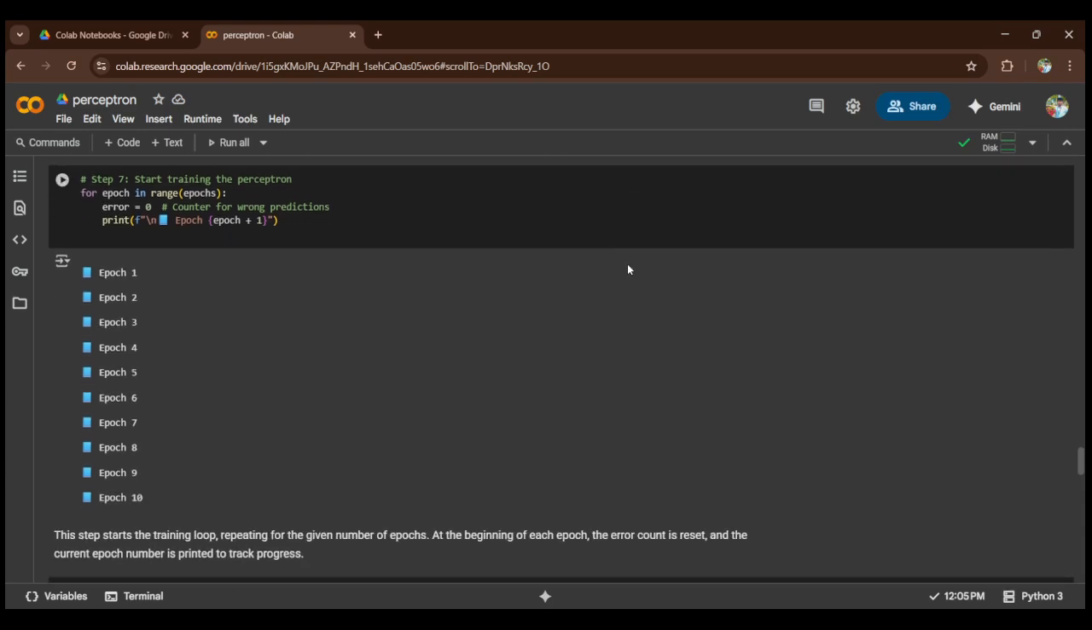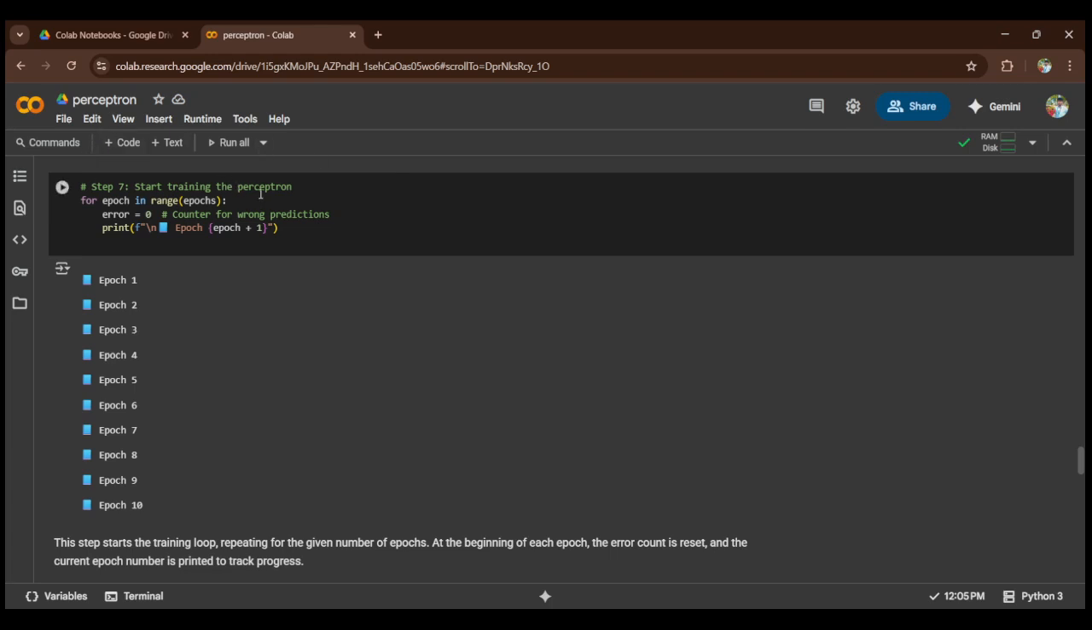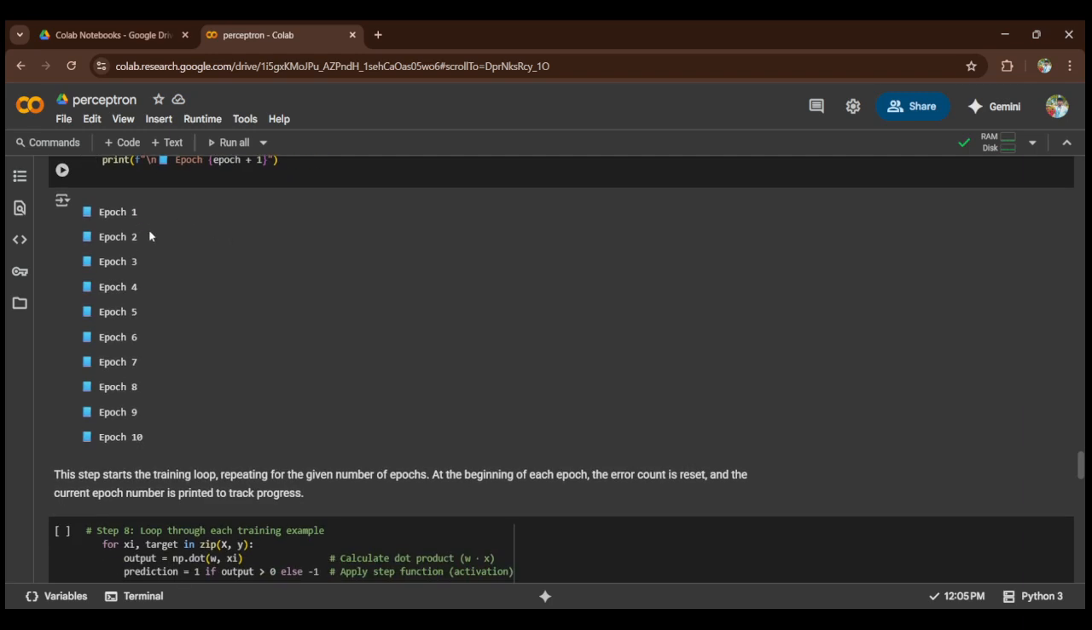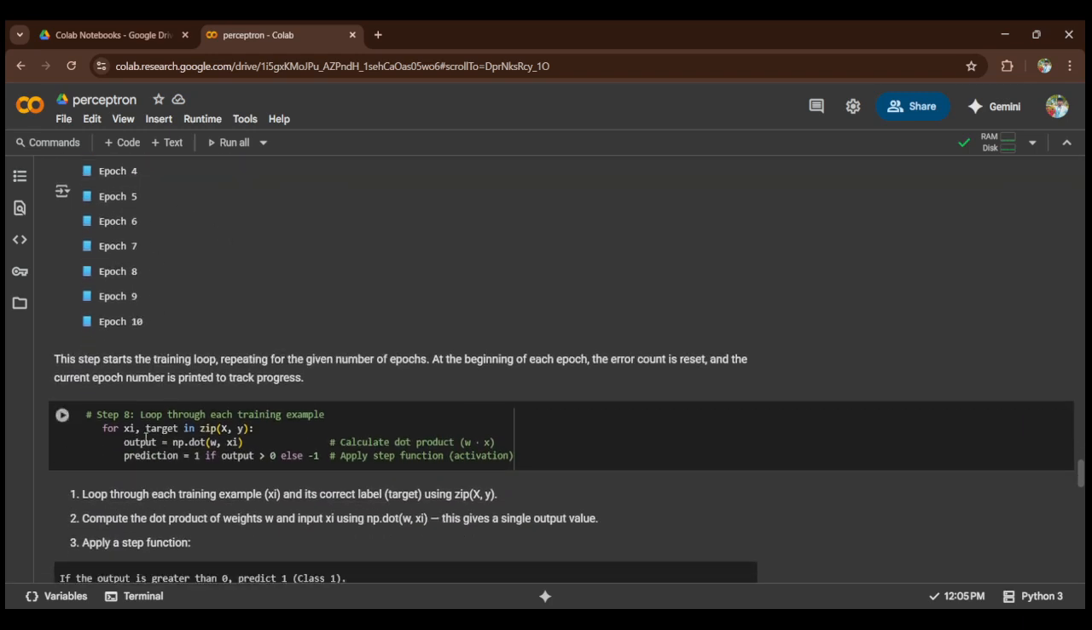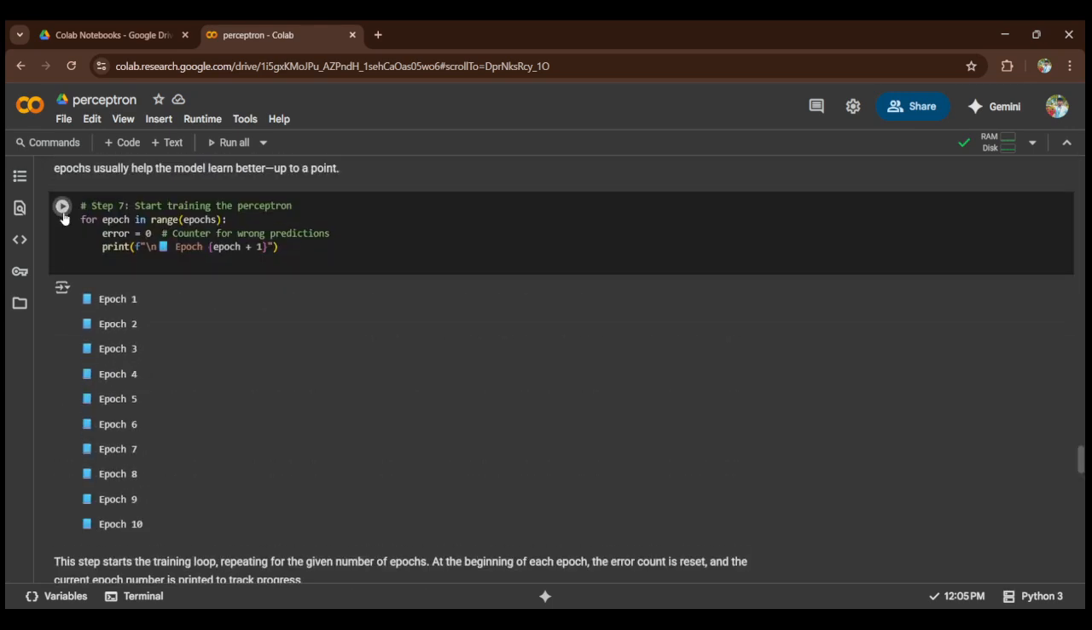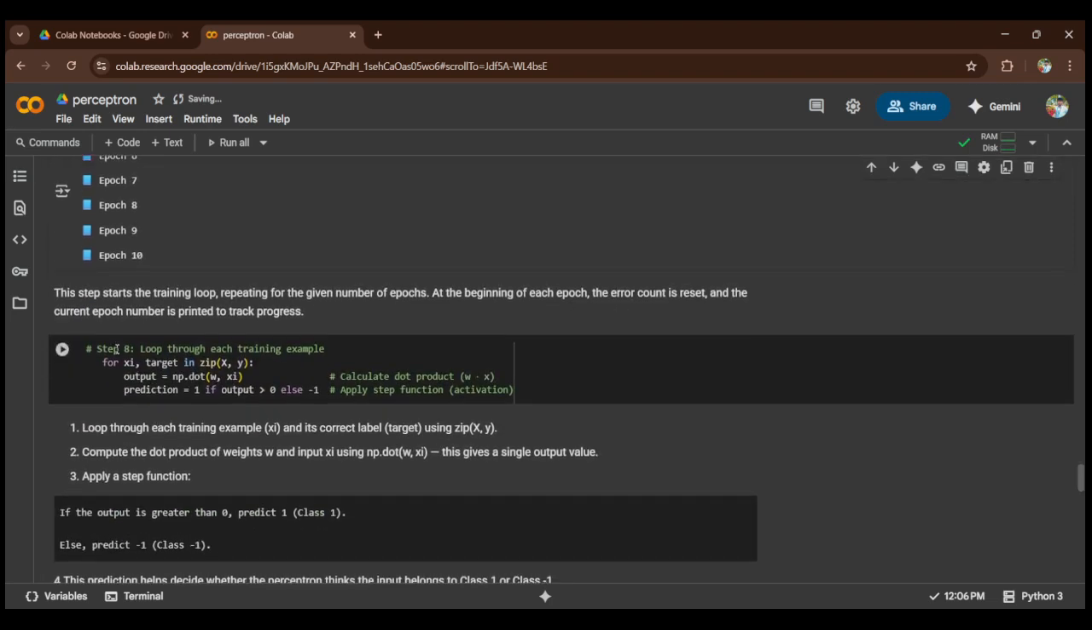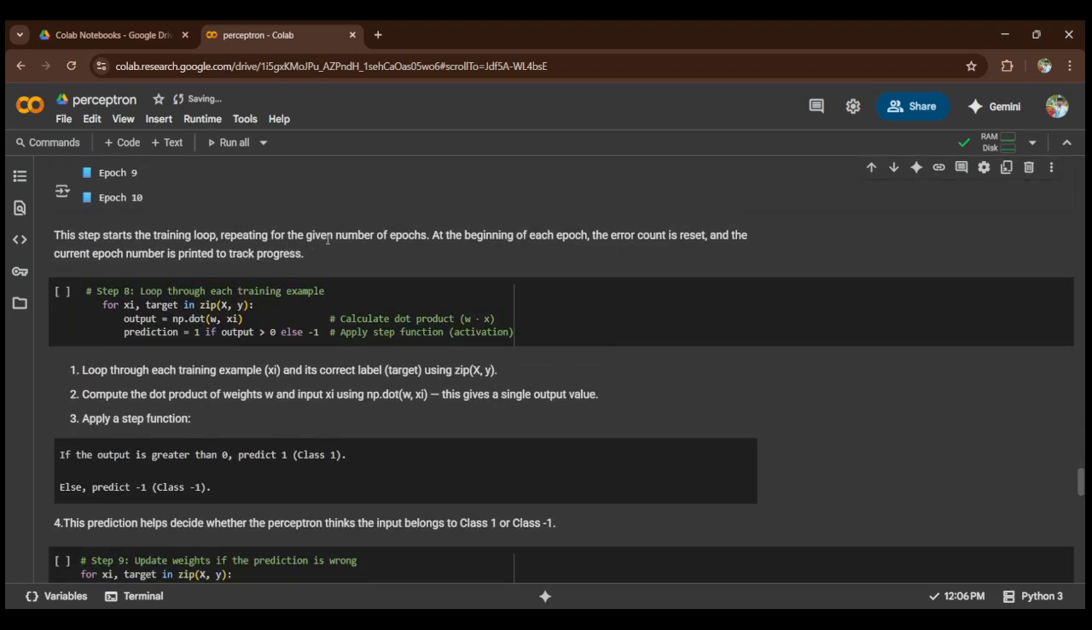Then another step is step 7, starting training the perceptron. For each epoch in the range of epochs, the error count is equal to 0. This line means a counter for the wrong predictions, and it prints the epoch number with it. See here we have run 10 epochs. Let me show you this also. See, this is runnable. This step starts the training loop, repeating for the given number of epochs. At the beginning of each epoch, the error count is reset and the current epoch number is printed to track progress.